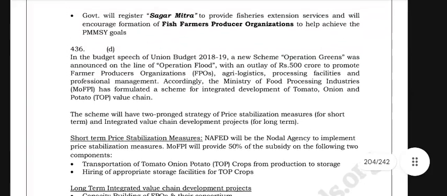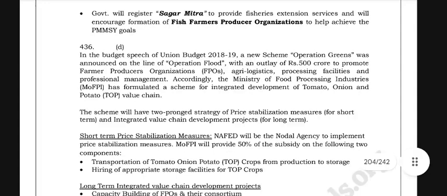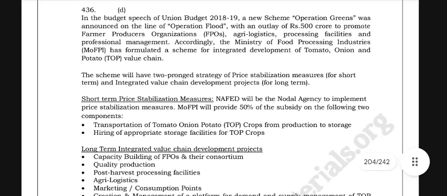In the Union Budget speech of 2018-2019, a new scheme, Operation Greens, was announced on the lines of Operation Flood with an outlay of rupees 500 crores to promote FPOs, agri-logistics, processing facilities, and professional management. Accordingly, the Ministry of Food Processing Industries has formulated a scheme for integrated development of the tomato, onion, and potato value chain. The scheme will have a two-pronged strategy of price stabilization measures for the short term and integrated value chain development projects for the long term. NAFED will be the nodal agency to implement price stabilization measures.